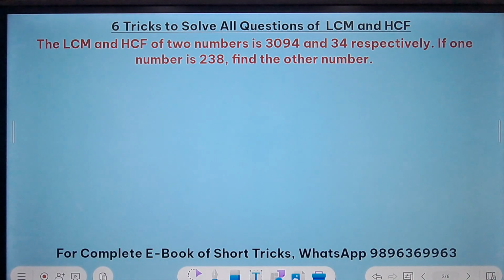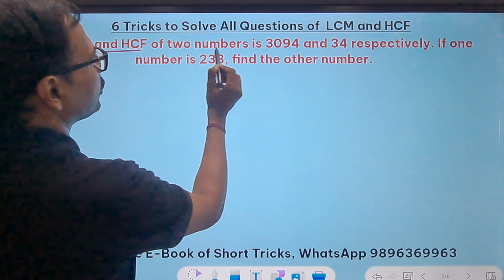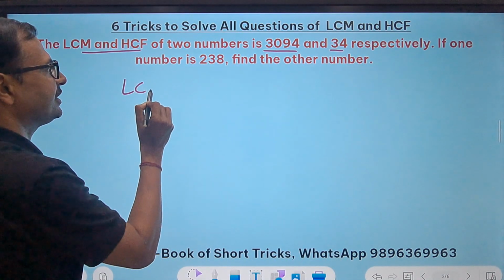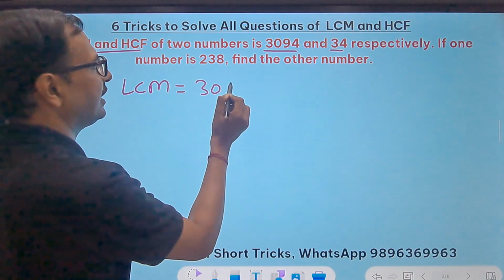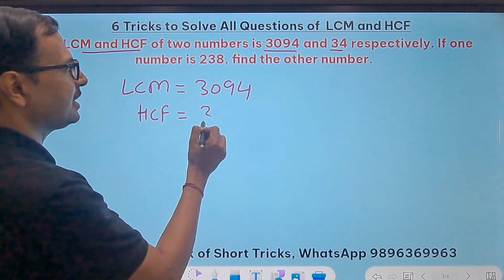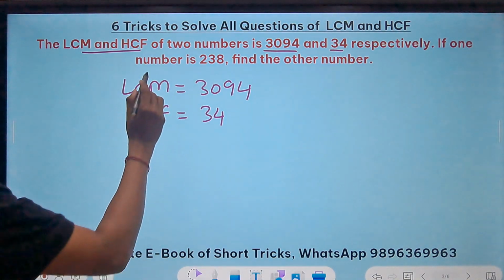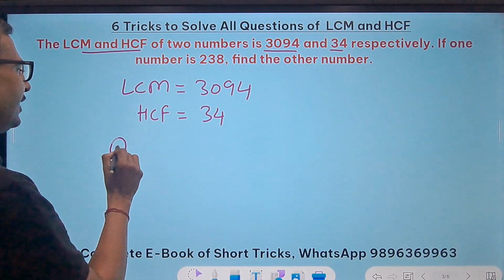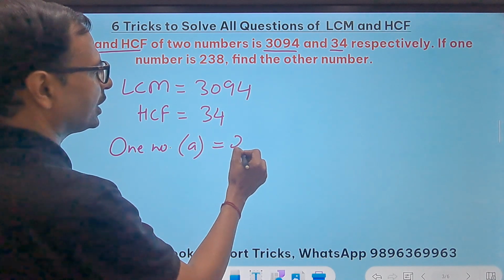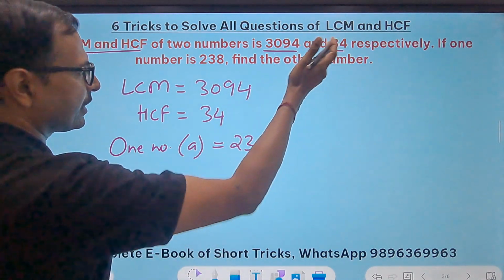question now. The LCM and HCF of two numbers is 3094 and 34. So the LCM is given in the question as 3094 and the HCF is given in the question as 34. If one of the numbers is 238, so one number, let's call it say A, okay, is 238, we need to find the other number.